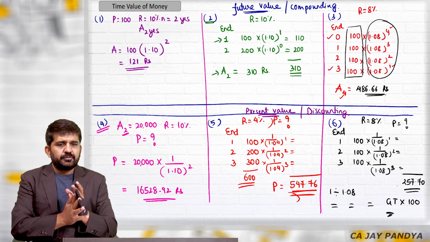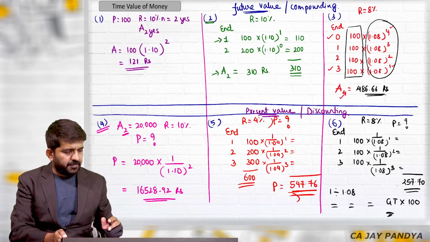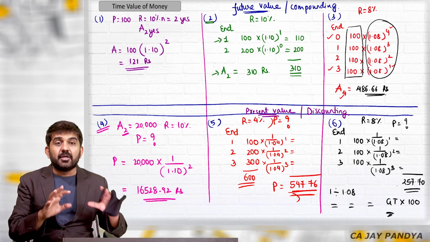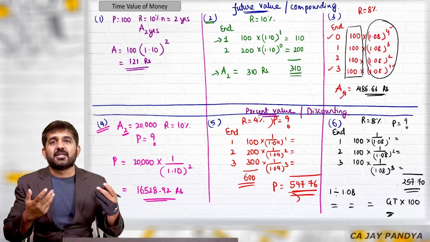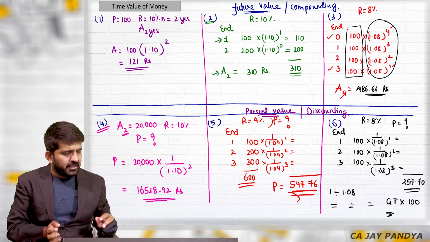Let us go to the next point, which is category number seven. Now this you will have in PDF form, so you can always see this. What are the questions which can be of time value of money and how they can be solved. Let us go to category number 7 question.